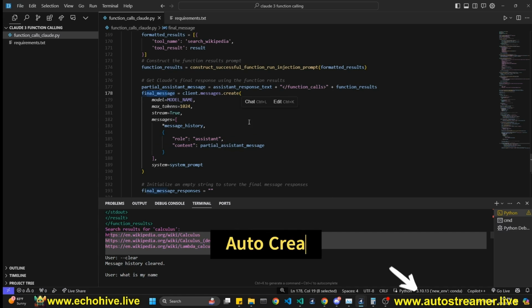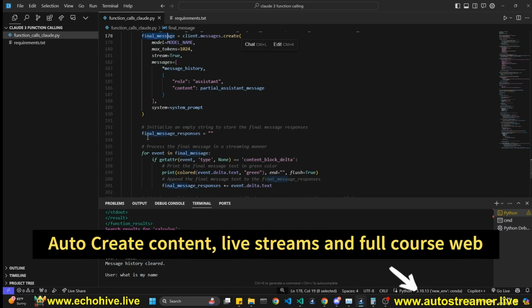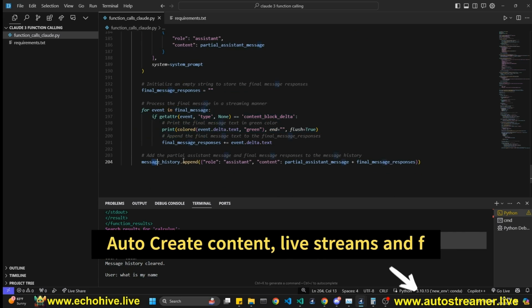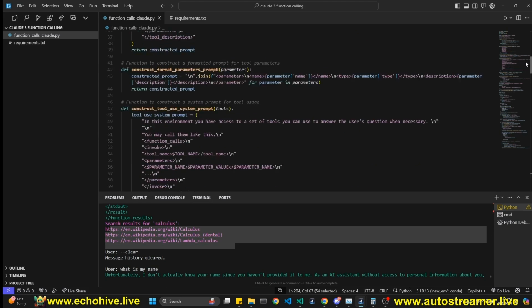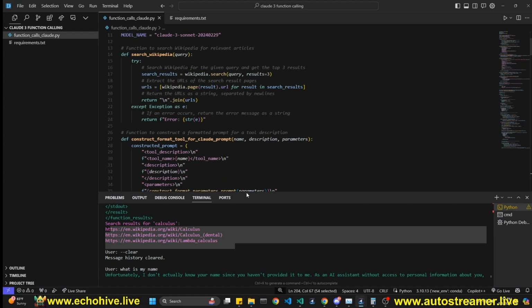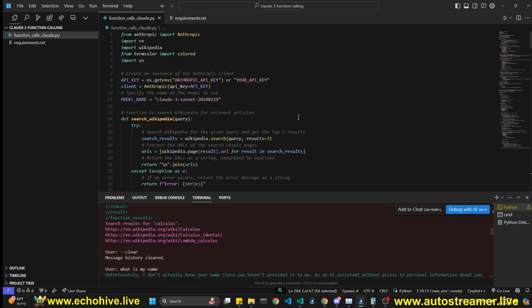So now we got our result. We're going to send it back, see if it says anything in return. And then we perform the same thing, and then we append it back to its message history. So this is really how it works. Like I said, it's not a perfect implementation, and it can definitely use some improvements, but this is a good start.